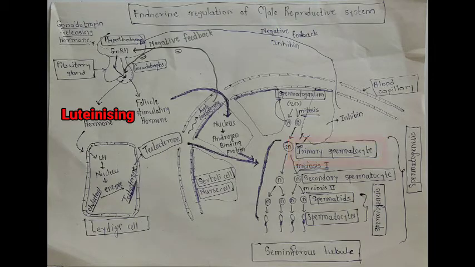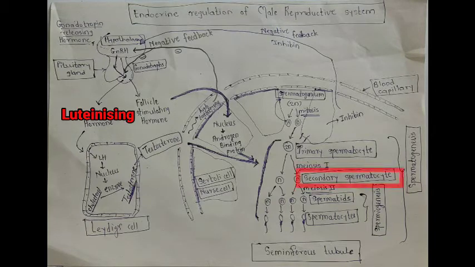This cell is called primary spermatocyte, which is a diploid cell. In the lumen, this cell divides into two different cells by the process of meiosis first, and its number is going to reduce to half.